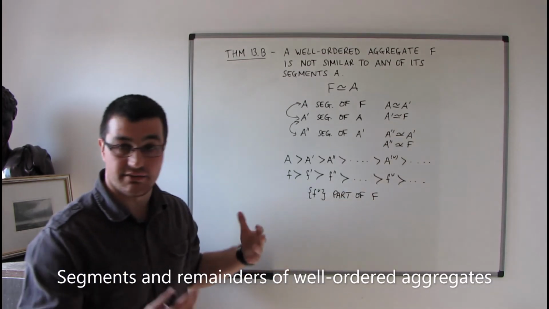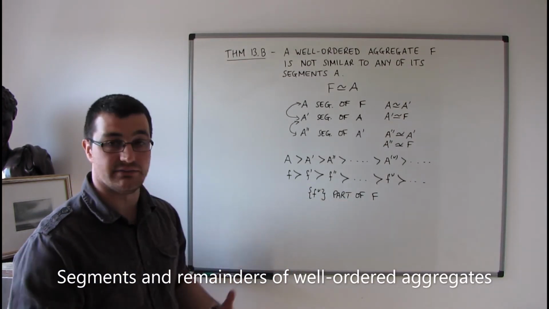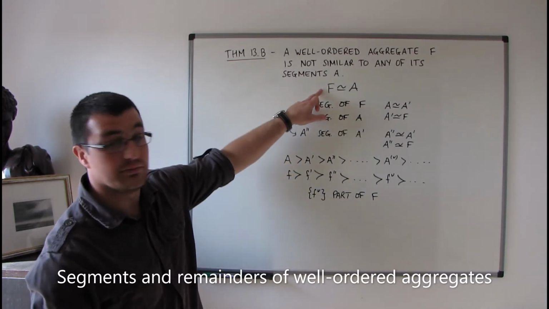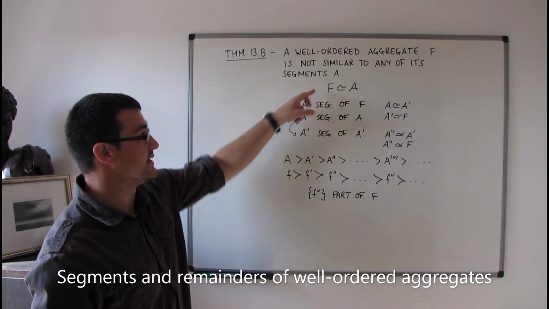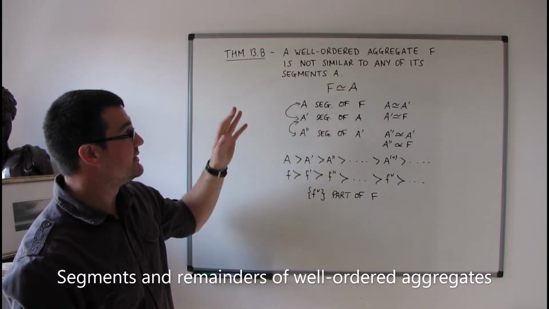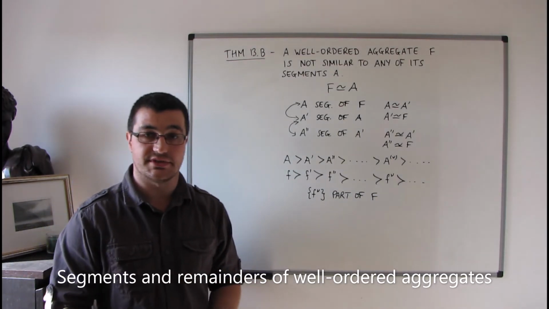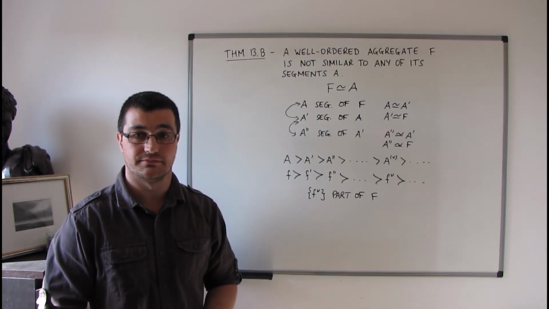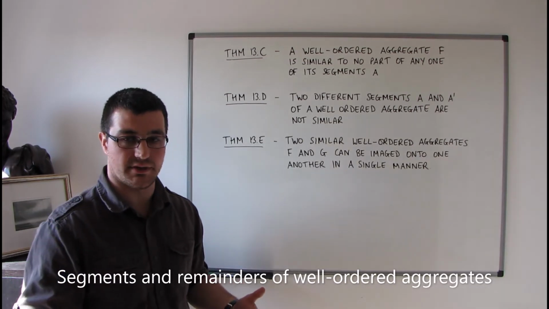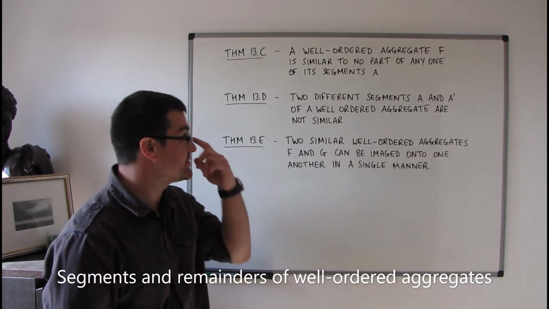So that contradicts the theorem that we proved earlier, that every part of a well-ordered aggregate has a least element. So therefore, this cannot be possible. So we've got our contradiction. So therefore, a well-ordered aggregate is not similar to any of its segments A, and that finishes the proof. So I'm just going to wrap up this particular video with just a few more theorems from this section.